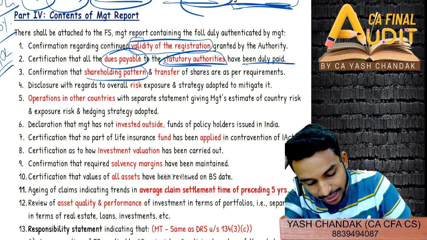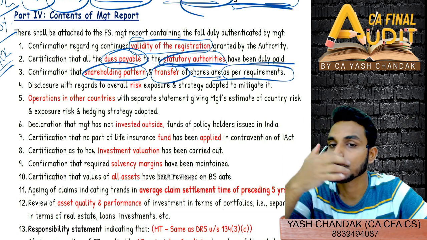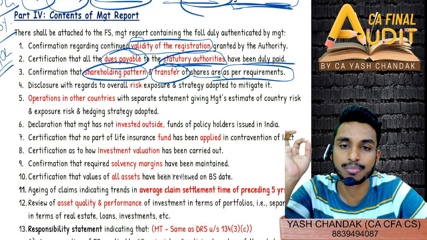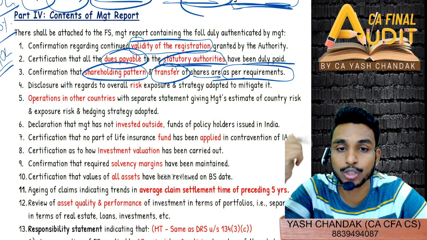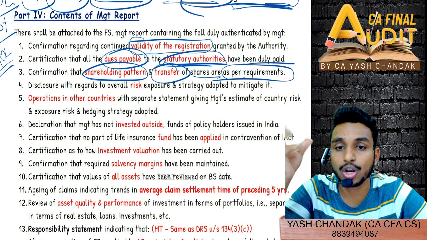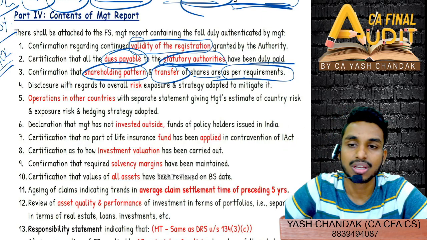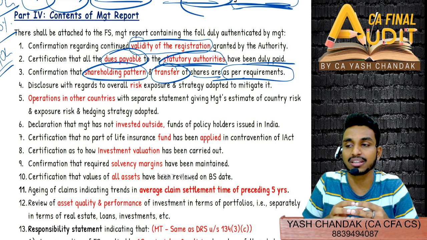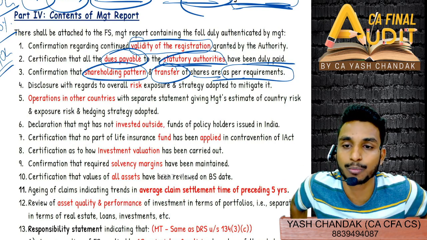Confirmation that shareholding pattern and transfer of shares are as per requirements. Disclosure with regards to overall risk exposure and strategy adopted to mitigate the risk. So overall risk क्या है? How do you exactly strategize to mitigate the risk? These are all discussed by the board of directors, right? Similarly, these are all discussed by the management of the insurance company and given in the management report.